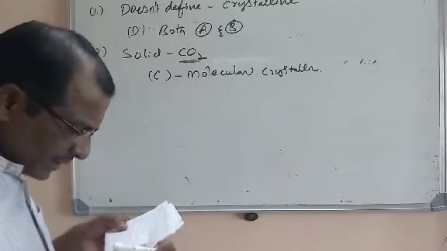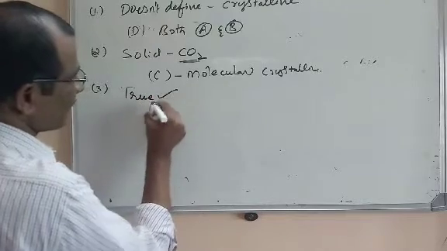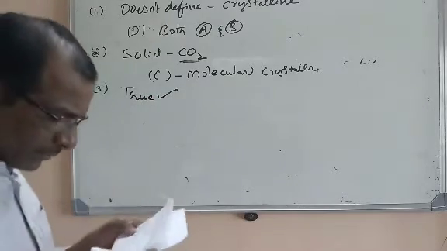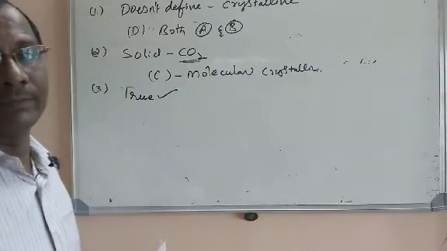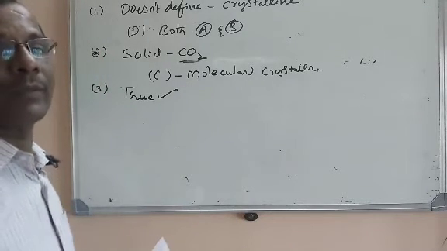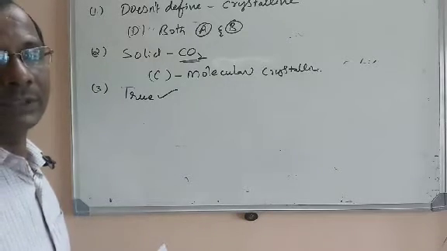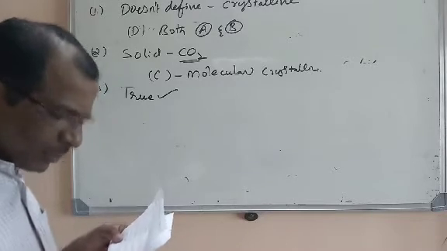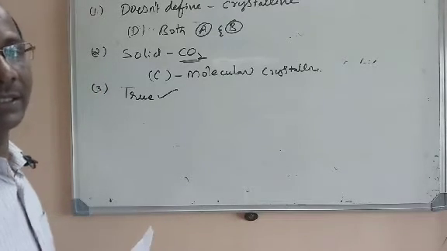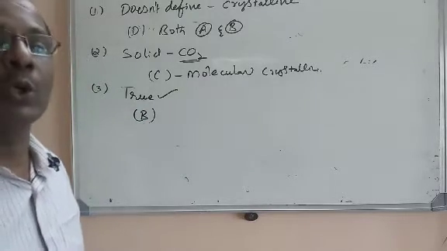Which of the following statements is true? We have to select a true statement from the given. Molecular crystals are very hard and incompressible. It is wrong. They are very soft actually. Second one, ionic crystals have low volatility. Yes, it is correct. Second option is correct. Ionic crystals have low volatility.